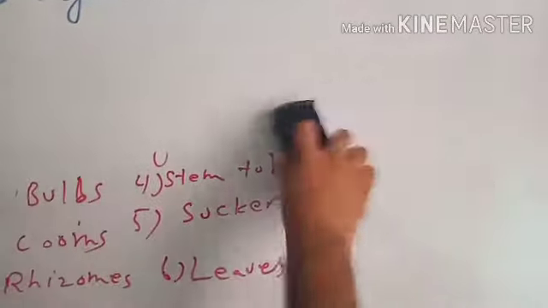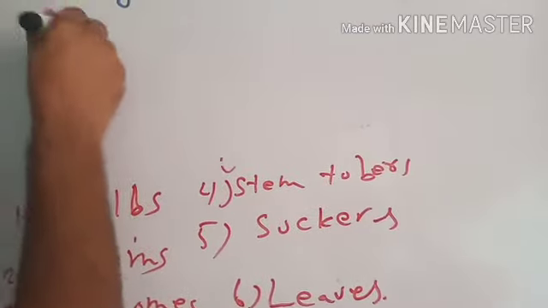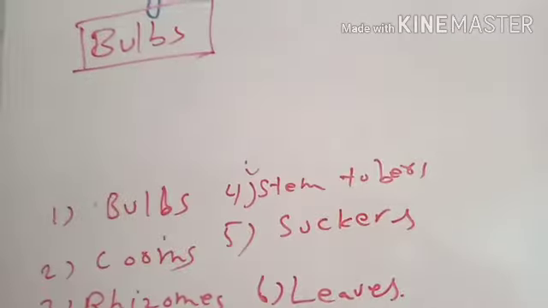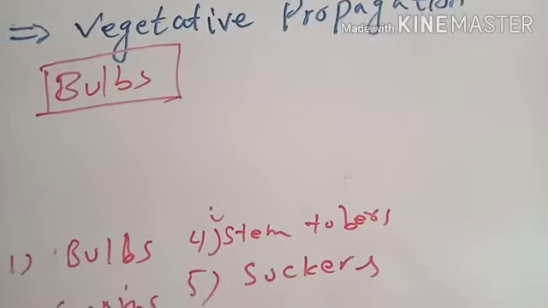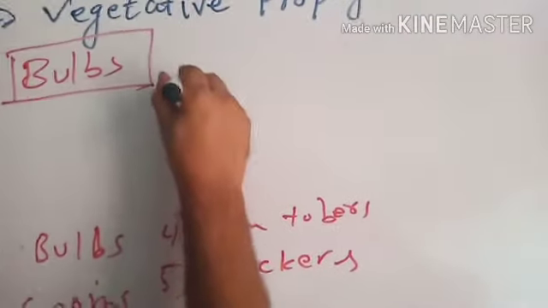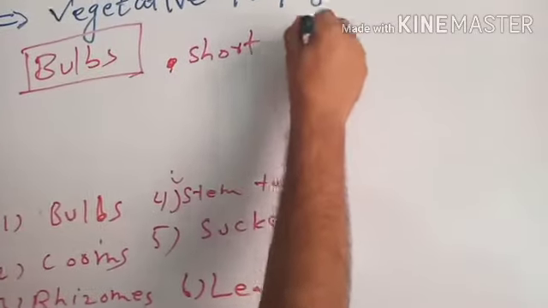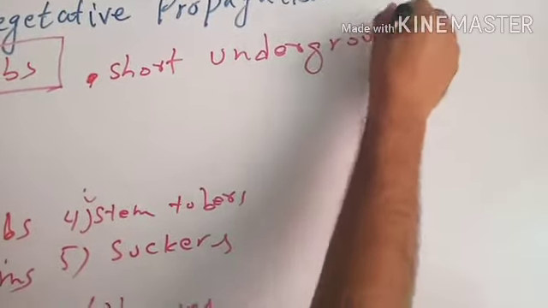What are bulbs? Bulbs are short, underground stems.